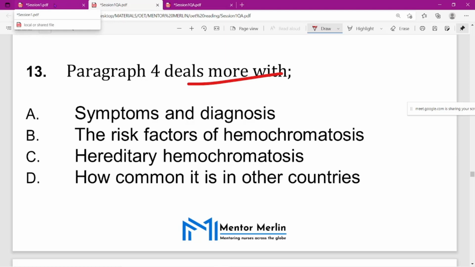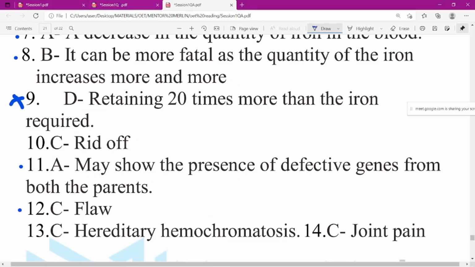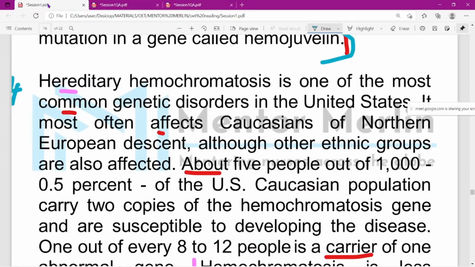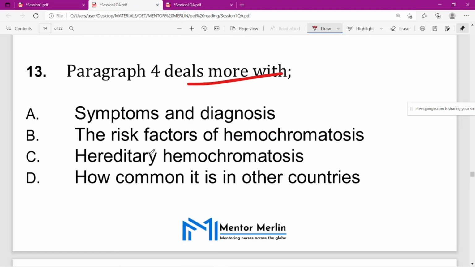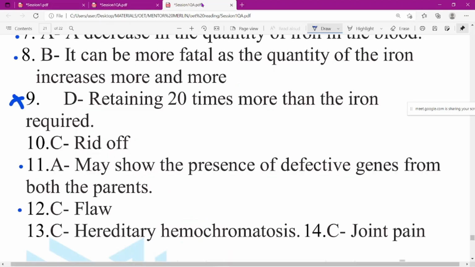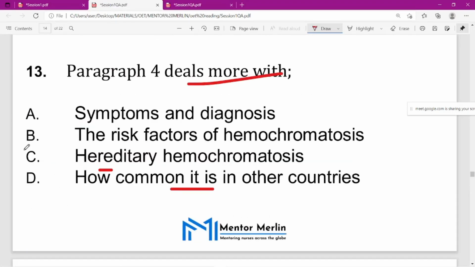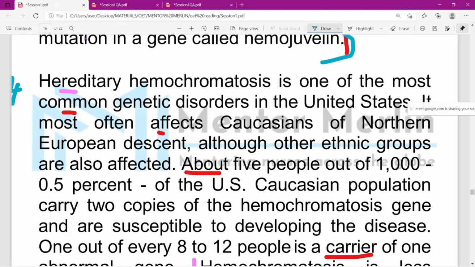Which one did you get? Is it correct for you? Actually, I didn't get that one. Okay, so it's fine. So it's about how common it is in other countries. About hereditary hemochromatosis, answer 13C. The risk factors, symptoms and diagnosis. So it is one of the most common. So they are talking about one of the most common genetic disorders here.